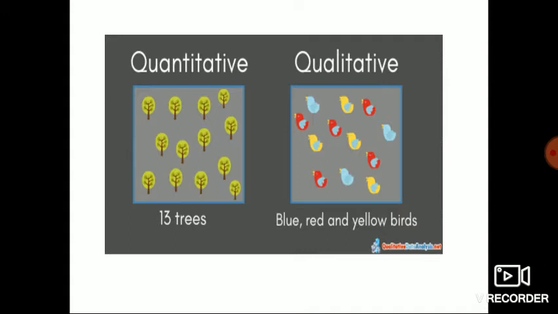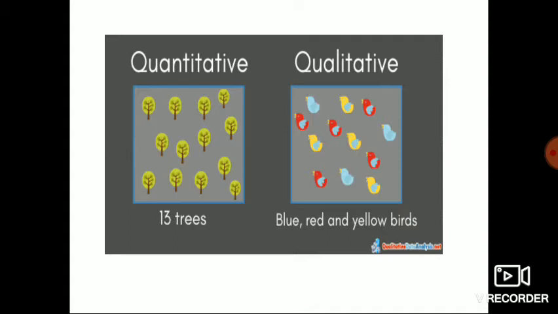I would like to ask one question: which side of the data possesses 100% of the information? Right side or left side? If you prefer the right side, it is wrong, because from the left side you can get the entire outcome of the picture. What is there in the left side of the picture? Trees. How many trees? 13 trees.